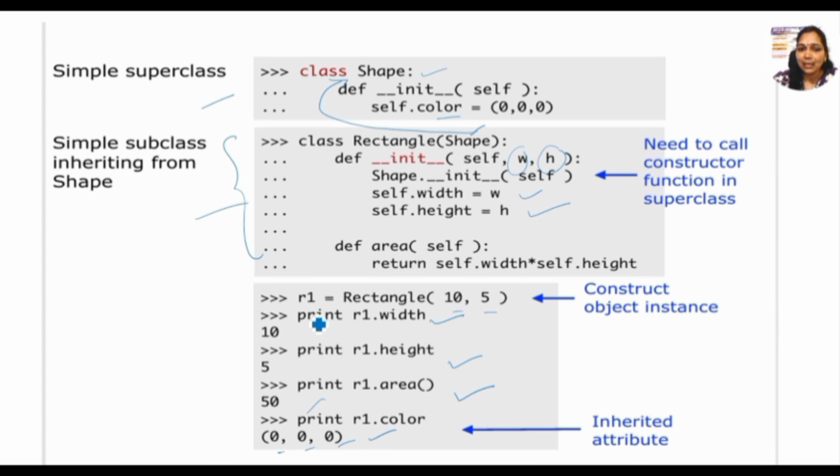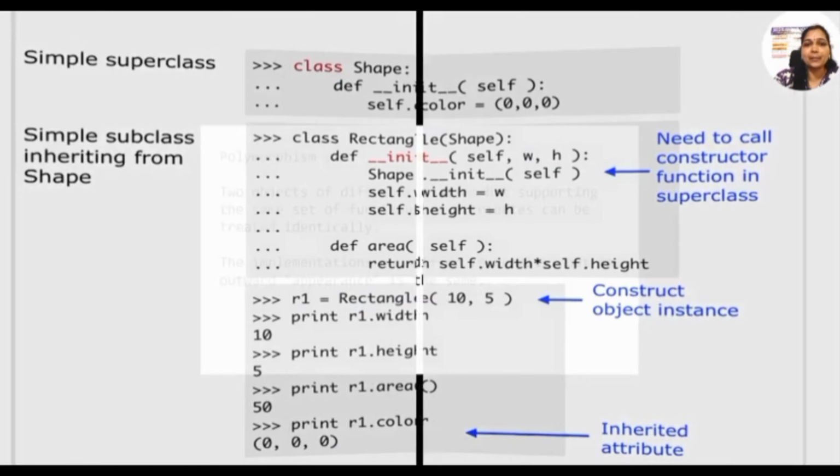Now we defined the object only for the child class. Rectangle is our child class. We didn't create an object for the parent class; we created the object for the child class itself. So r1 is the object and here we have used the child class, that is Rectangle. Suppose A is the superclass and B is the subclass; for calling a function we write B and the object name and the variable of the subclass. We can call only the subclass. This is very important.